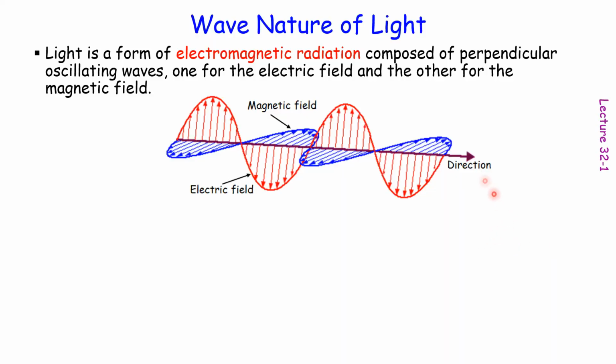As you may know, light is a form of electromagnetic radiation, and that is composed of two perpendicular waves. If the light is traveling toward this direction, the blue one, the magnetic field, travels in this horizontal plane, perpendicular to this projection screen, while the electric field, the red one, travels in this projection plane toward this direction.